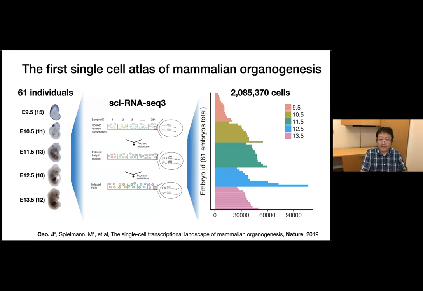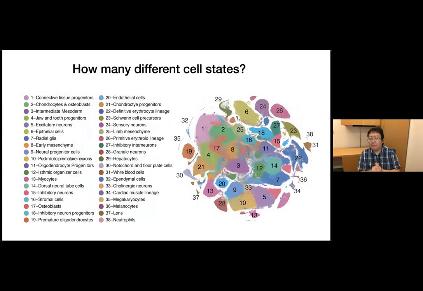As you can imagine, like other single cell genomic studies, by cluster analysis we can readily identify and annotate the main cell types, from connective tissue progenitors to lens and neutrophils, like the rare cell types. But because we have a much larger data set, with tens of thousands, even hundreds of thousands of cells in each cluster, we can further zoom in to each cluster.